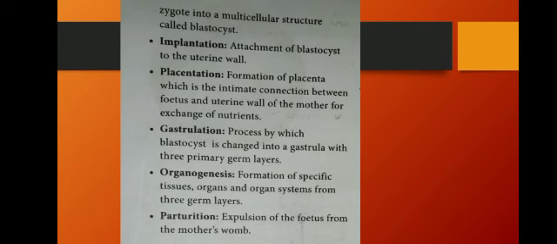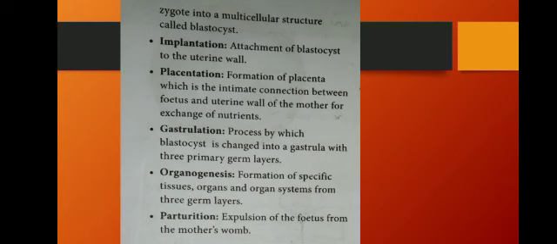Actually, gastrulation means the blastocyst is in a multicellular stage, not having an arrangement of cells organ-wise. But gastrulation is the process by which the blastocyst is changed into the gastrula, which has three primary germ layers: ectoderm, endoderm, mesoderm.